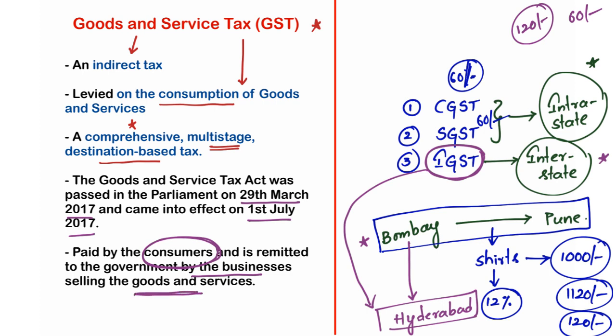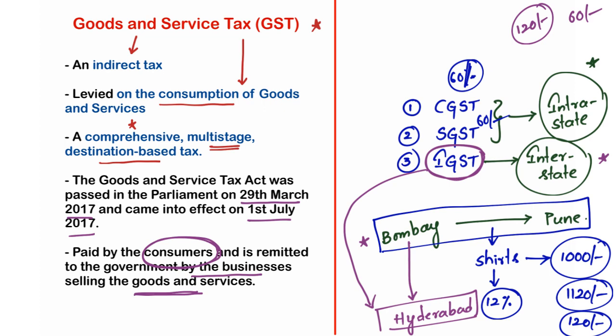That means though the consumers pay this goods and services tax, we will not directly pay this tax to the government. Rather, we pay our tax amount to the manufacturer, or to the service provider in the case of services. Then the service provider or manufacturer will pay that particular amount to the government, right?